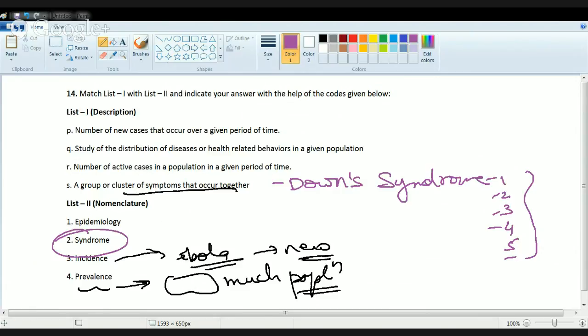Epidemiology is when I am trying to study the distribution of health related issues or events in a specific population. So the study of distribution of diseases and health related problems in a given population is known as epidemiology. These are a few of the terms most students usually get confused with.